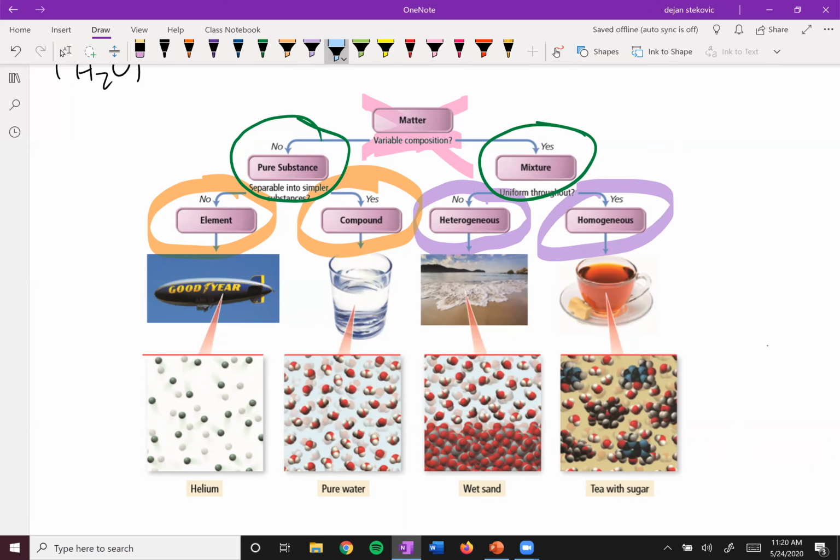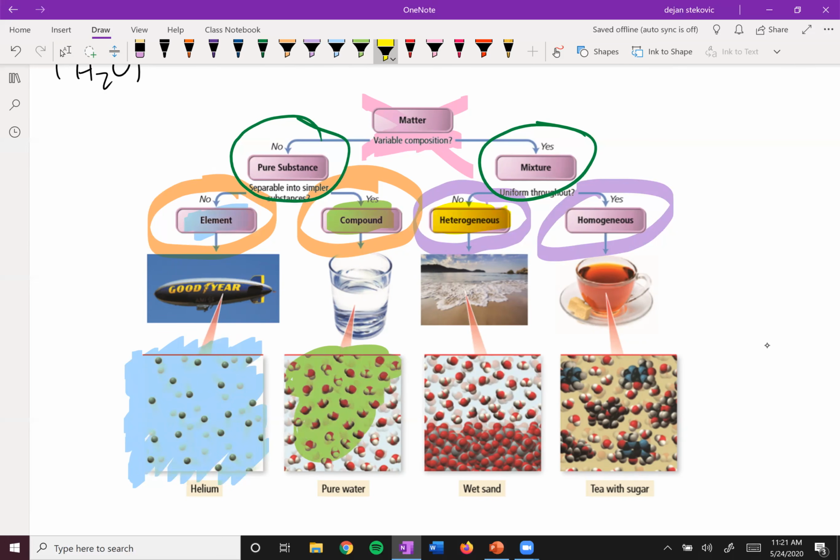So let's take a look at an example of each one of these. An element like helium, something you would find on the periodic table. A helium blimp is filled with helium and only helium, so it's just a pure element by itself. Next up, we have a compound. This is something like pure water. It's made out of just molecules of water, but these molecules of water are made out of different elements.